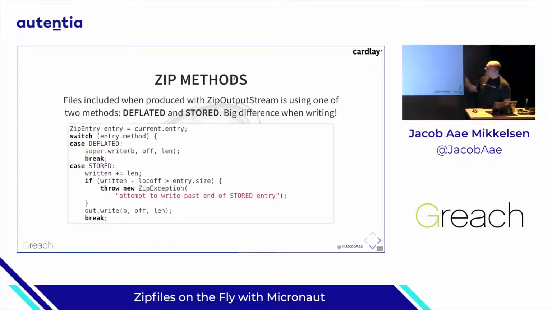This is a chunk of code I found deep down in the library for doing this. If it is deflated, it calls the super to do the write. And the super is where it takes care of the compression. Hidden in there, it says, I'm not going to output any bytes until you close the current file. The danger here when we use deflated is, if I have a large file that I want to include in my zip file, I'll end up having that entire file in memory before I start outputting any bytes.